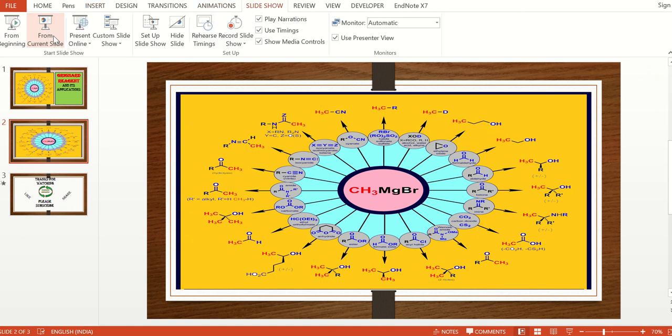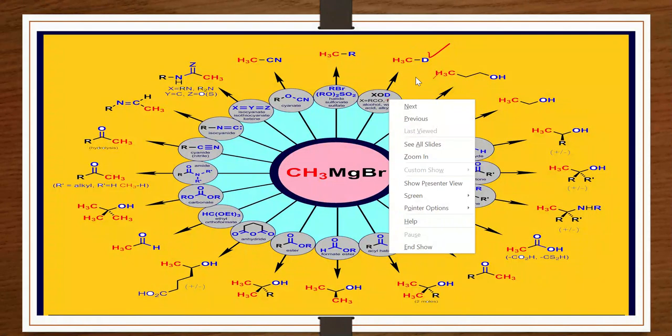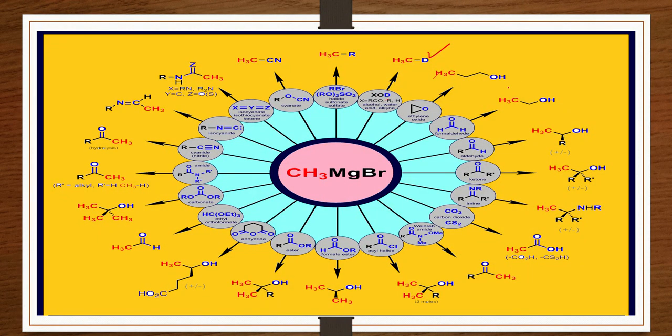So what is happening here? The methyl group is attacking your deuterium ion. OX will be lost here. In the same way, there is a ring opening in the case of ethylene oxide.